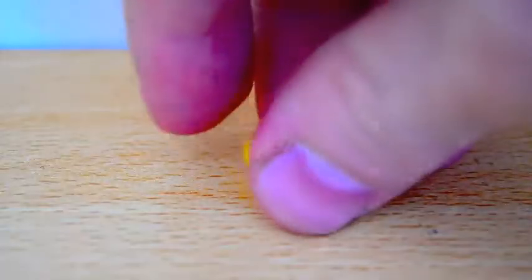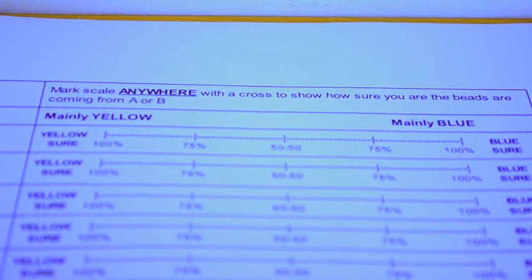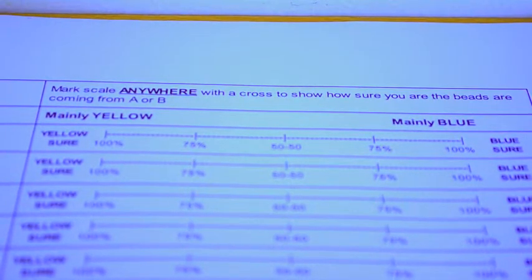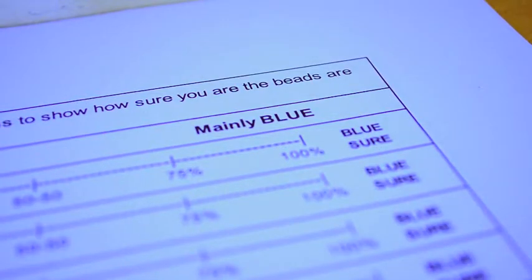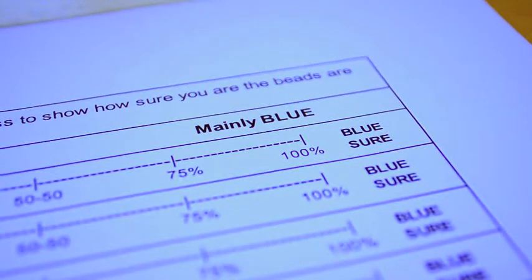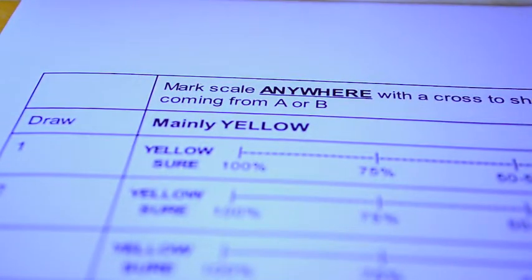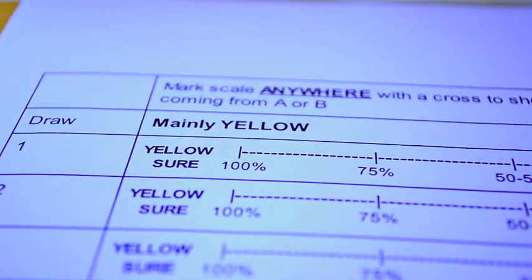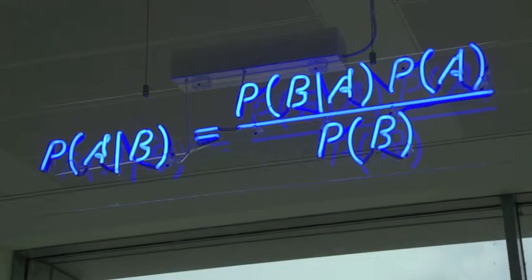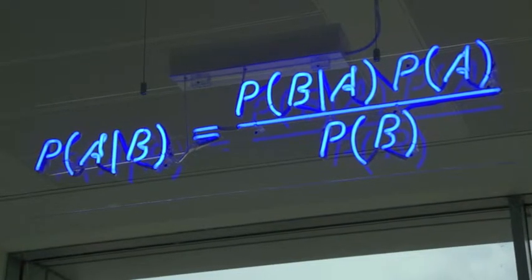Most turn out to be blue. Halfway through a sequence of 20 beads, I switch jars without telling you, so that now most beads are yellow. After each bead, I ask you to rate your confidence in which jar the beads are coming from, ranging from 100% sure it's the blue jar, to 0% they could be coming from either jar, to 100% sure it's the yellow jar. There is an optimal answer to how confident you should be, which is given by Bayes' rule.